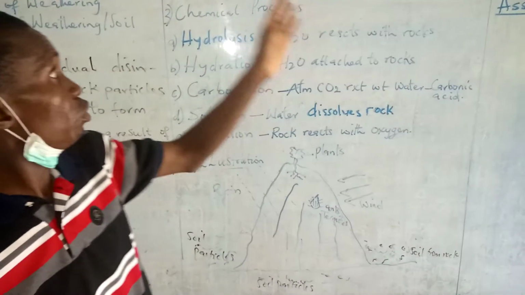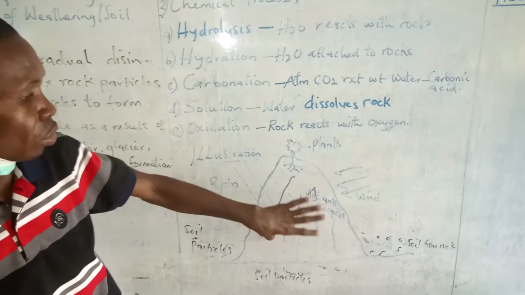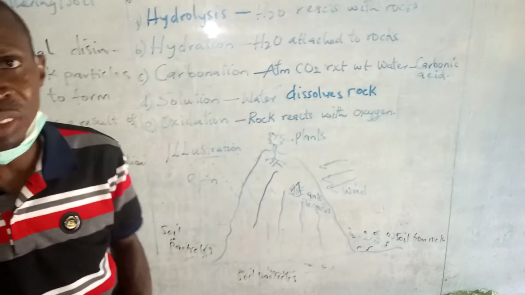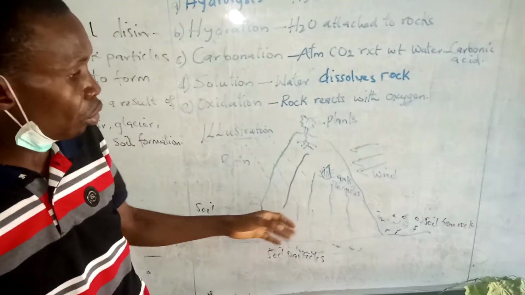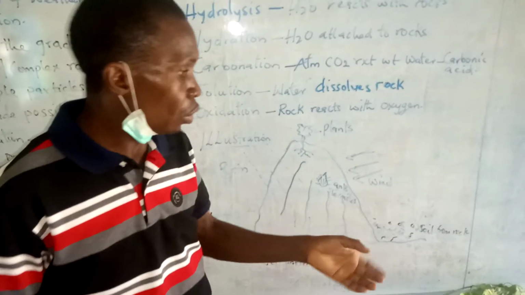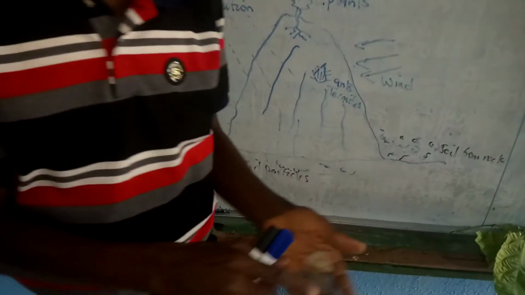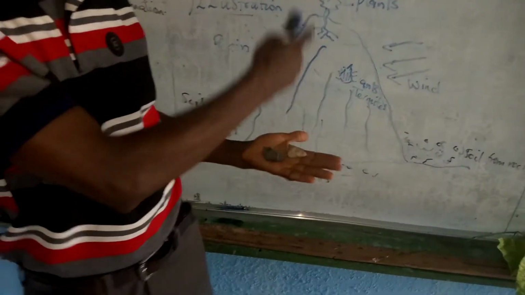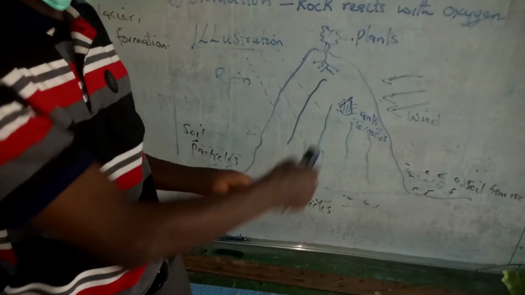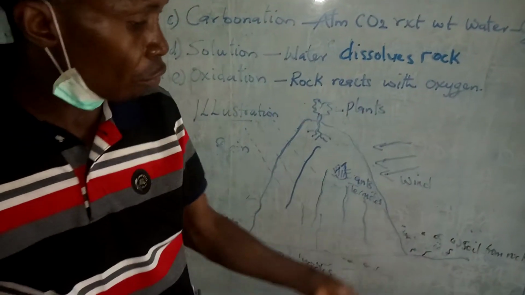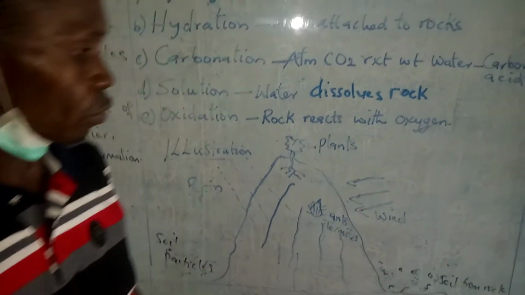Soil. But when you look at man's activities on the rock, for example, quarry activities, it breaks the rock to form what? Soil. For example, you can see some of these pebbles here in my hand, and as a result of quarrying from the rocks, it breaks down and the particles are formed into soil.